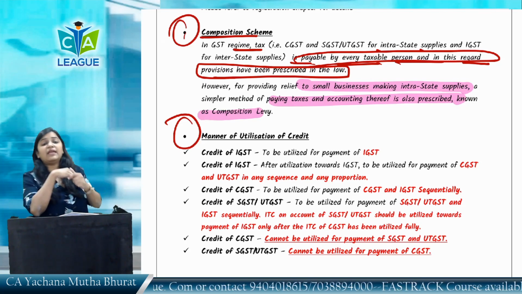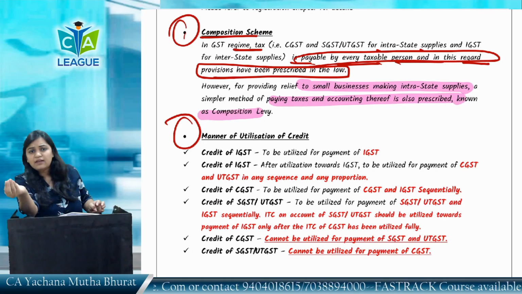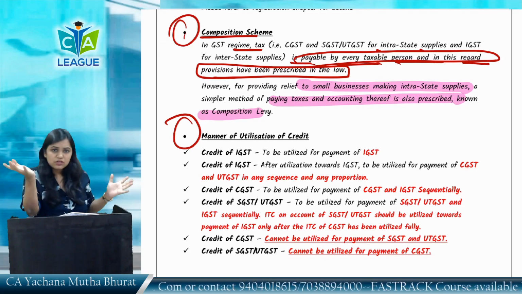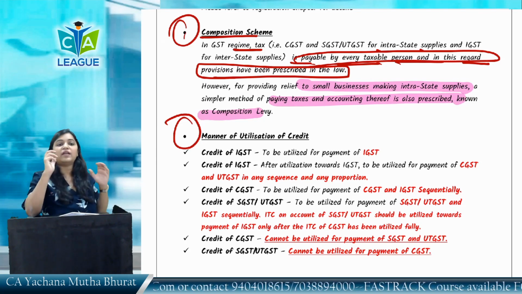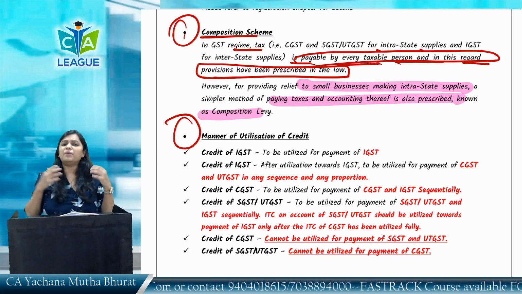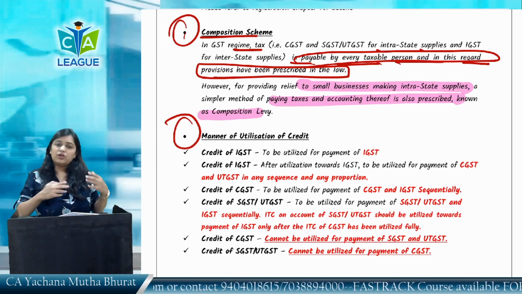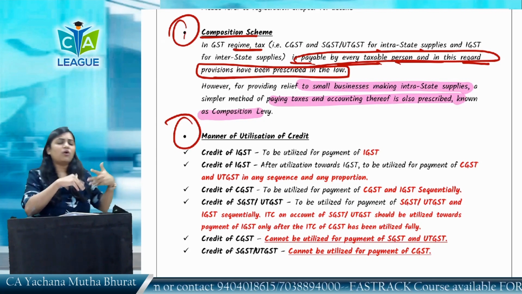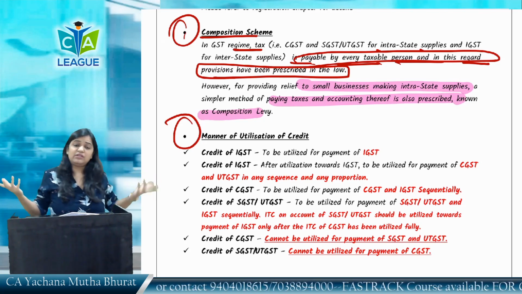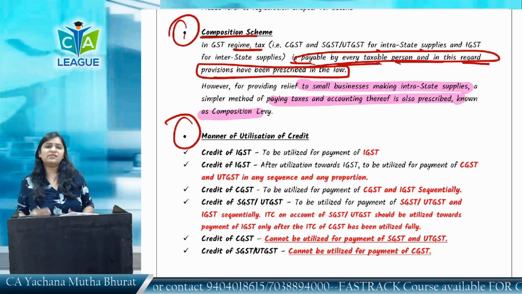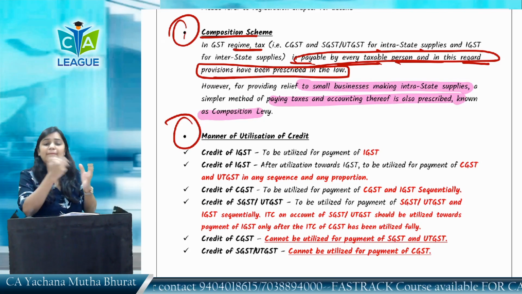See, making similar compliances for Tata Group and for a small retailer is not justified. Therefore, the government has come up with a scheme for small taxpayers, very small businessmen who are making intrastate supply, within state supply of goods. For them, they have come up with a scheme where they can make a quarterly payment of taxes, they can file annual returns and all that. Unlike, for example, Tata, which has to do monthly compliances. It would be a very big burden for very small businessmen.